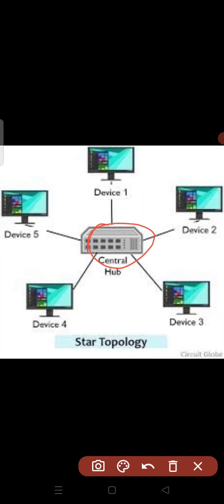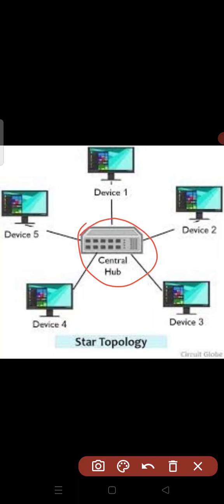ring topology. Next, if we talk about a star topology, you can observe the figure. In star topology, all the nodes, that is device 1, device 2, all are connected to a central node that is called a hub. We already learned what a hub is. It is a central point to which all the devices are connected. It will have many ports. You can observe here, this is a centralized hub. This hub consists of many ports, through which all the devices are connected centrally.